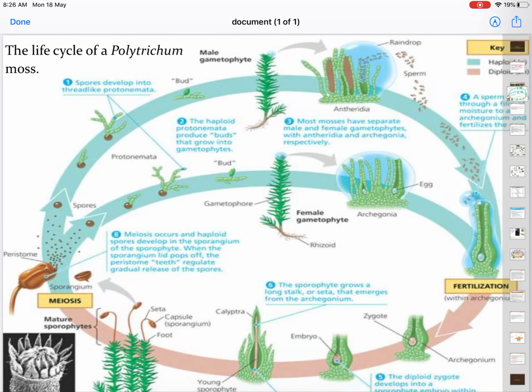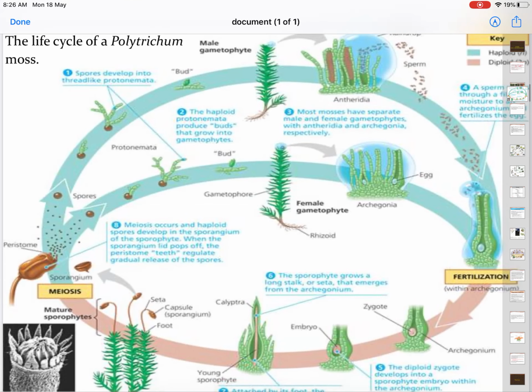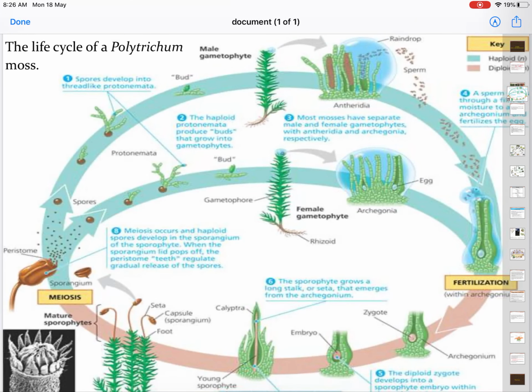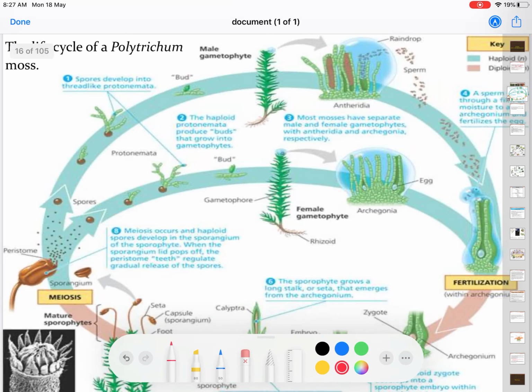This is the life cycle of Polytrichum moss. If you can see, the blue one is the haploid generation, and the pink one is the diploid generation. We start from number 1. The spores develop into a thread-like protonema.